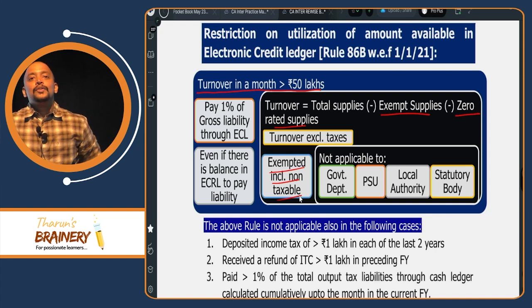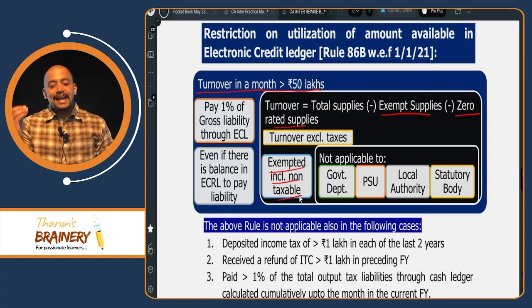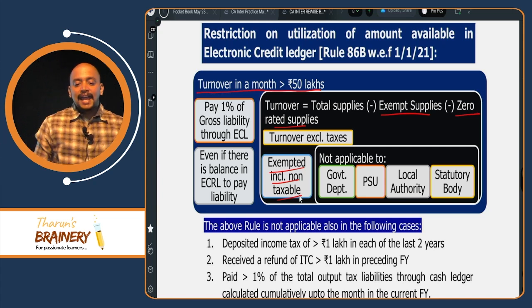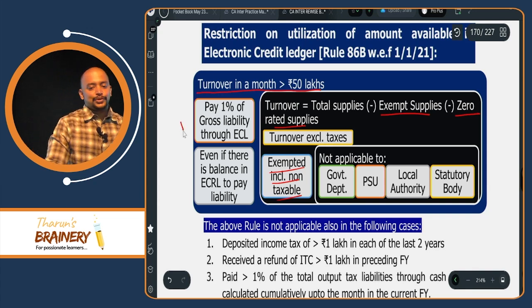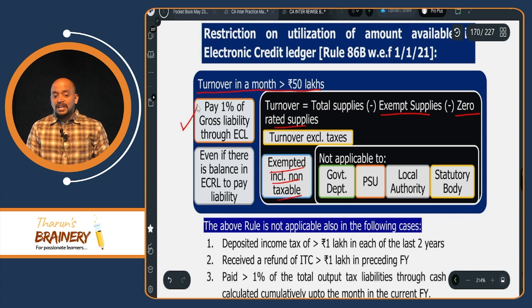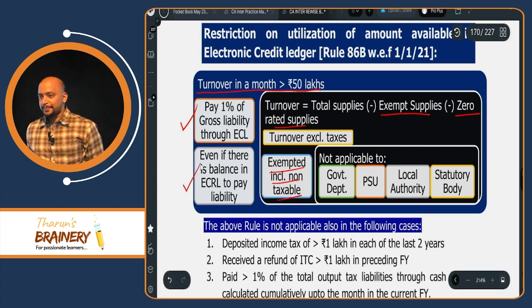So you remember when this rule 86B will be applicable? Whenever taxable turnover in a month exceeds 50 lakhs. They have to pay 1% of the gross liability through the cash ledger, even if they have sufficient balance in the electronic credit ledger to pay.